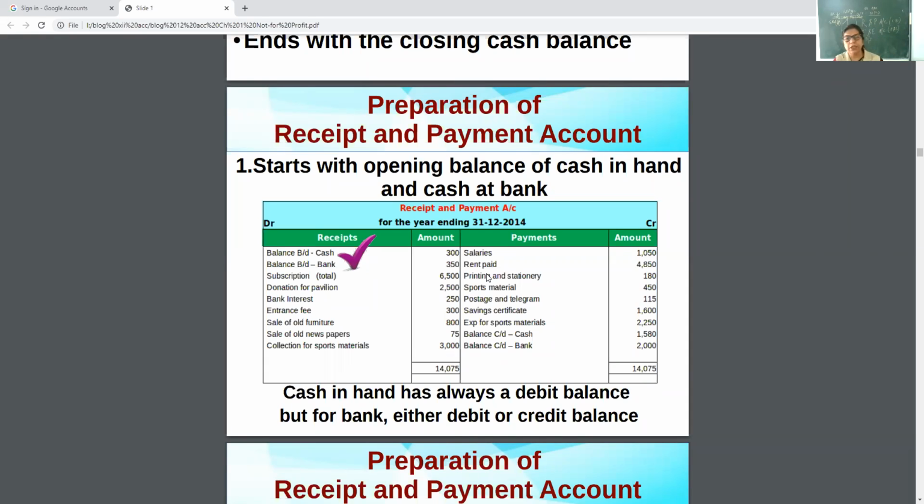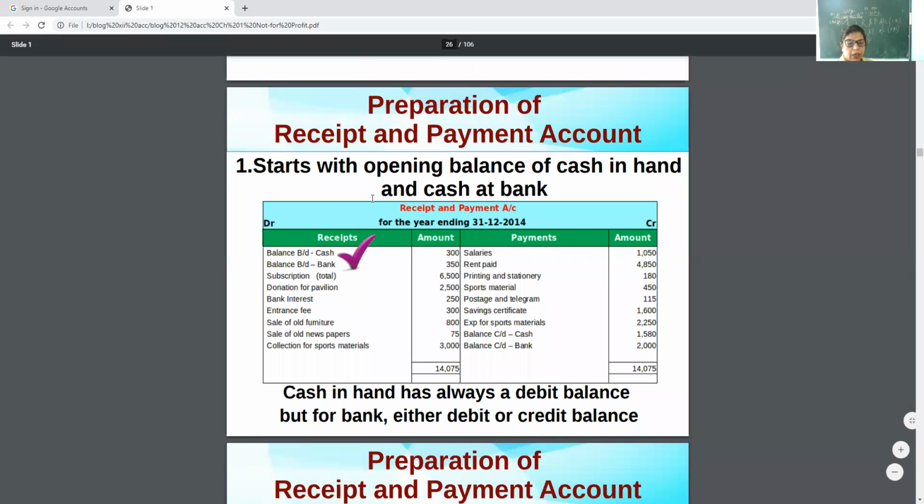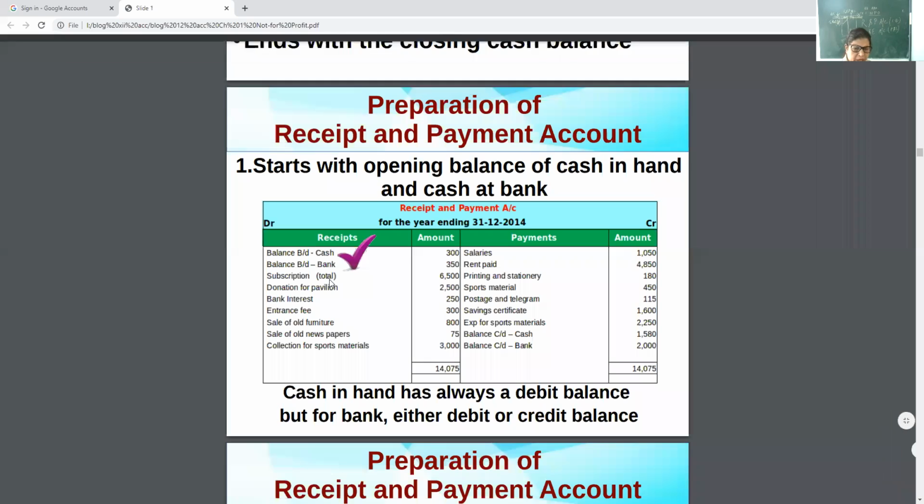And in the debit side, you have to enter all the inflows. See the screen now. Balance b/d, opening cash balance. Balance b/d, opening bank balance. Total subscription received. Subscription means the membership fee, the amount the members paid. Donation, bank interest, entrance fee.